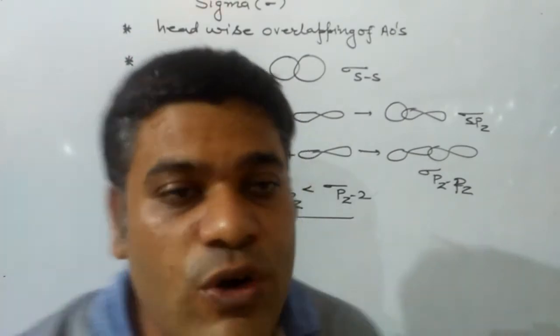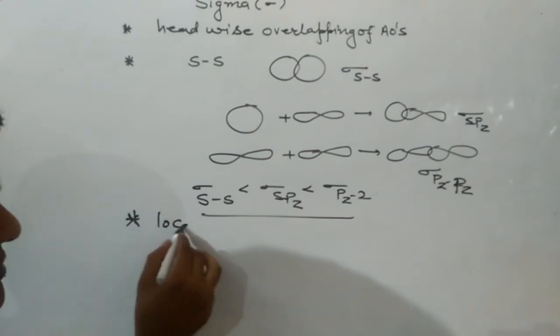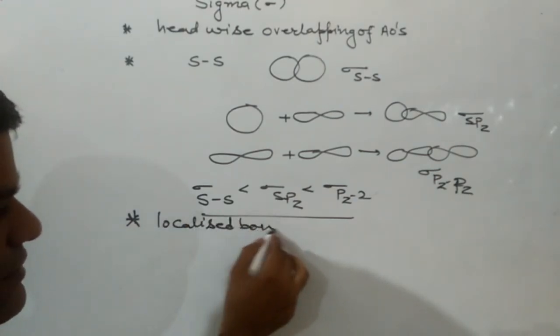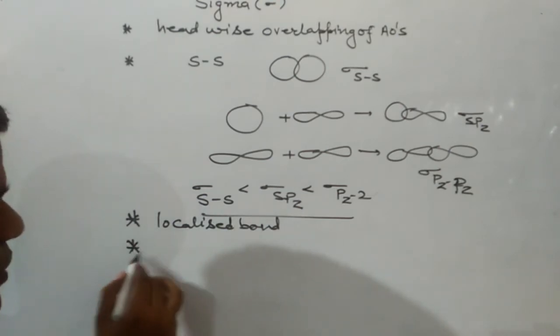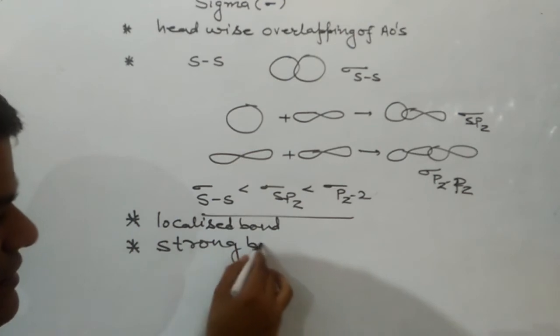Next, sigma bond is a localized bond. It is a strong bond, and the extent of overlapping is large.